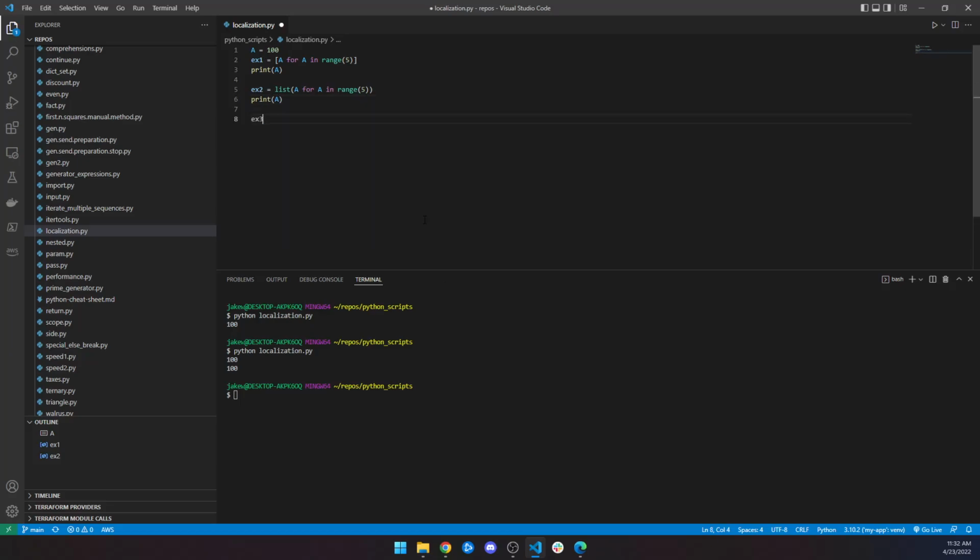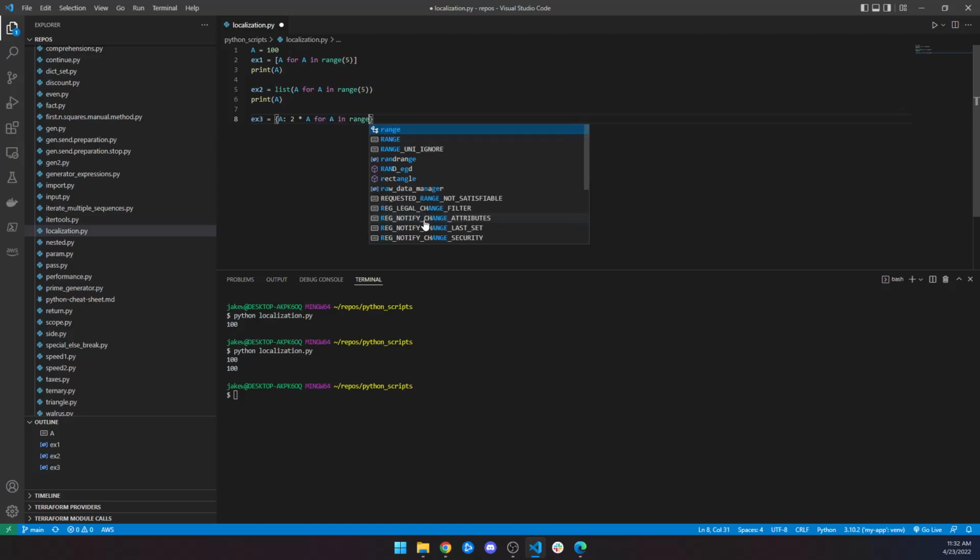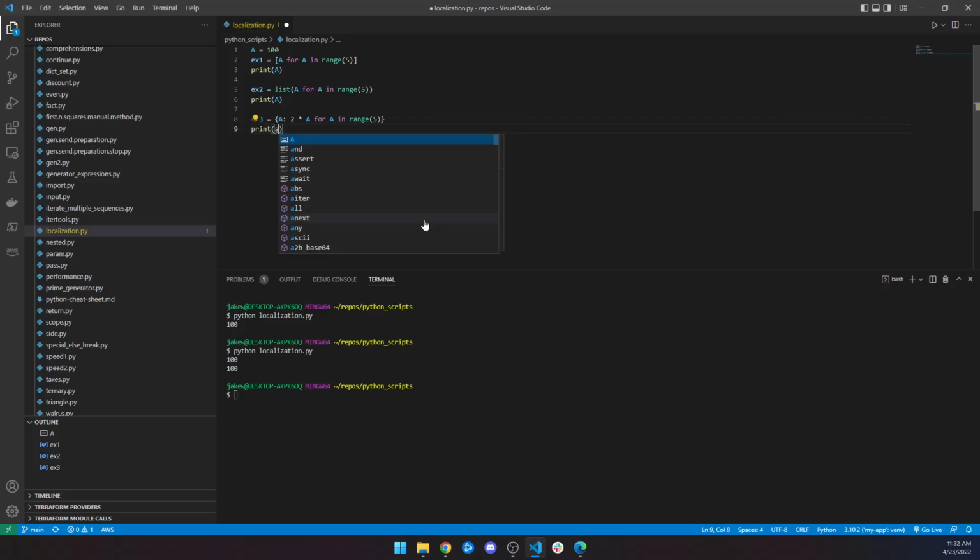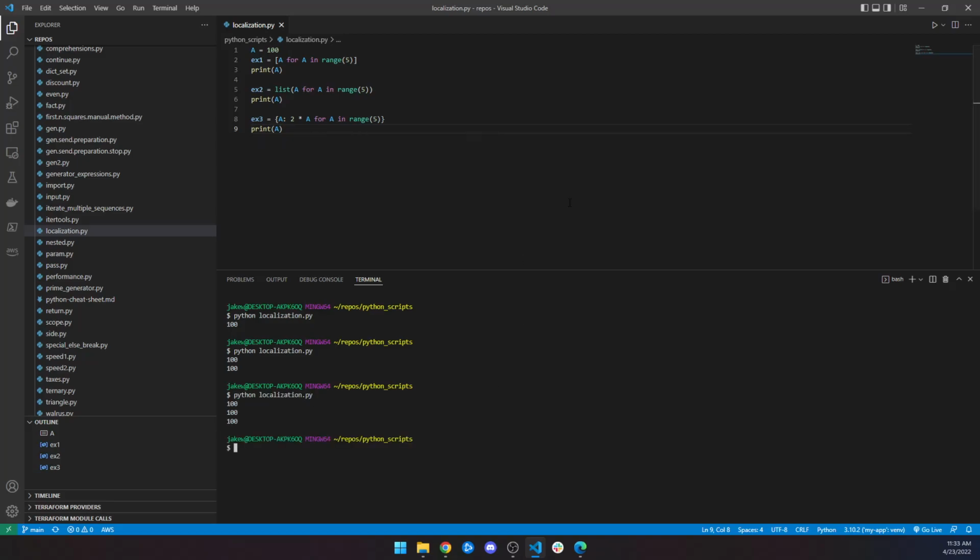With me so far? We've got an example 3, and we're going to make this a set A colon 2 times A for A in range 5. And if we print A, you're never going to guess what we get. You guessed it, 100.